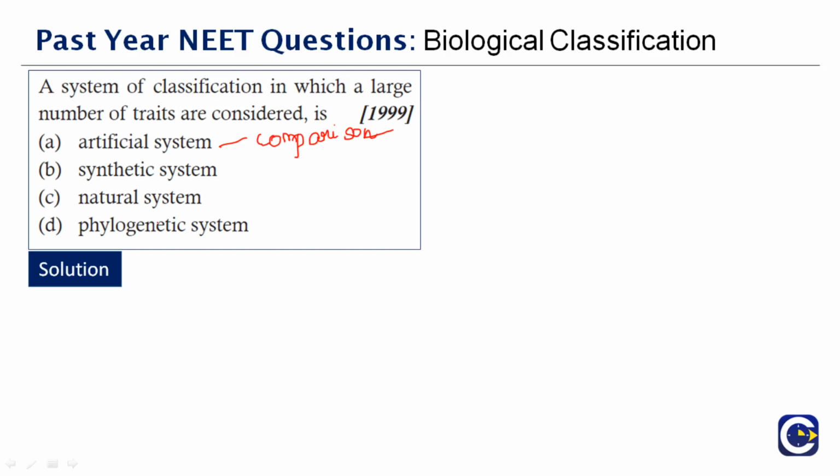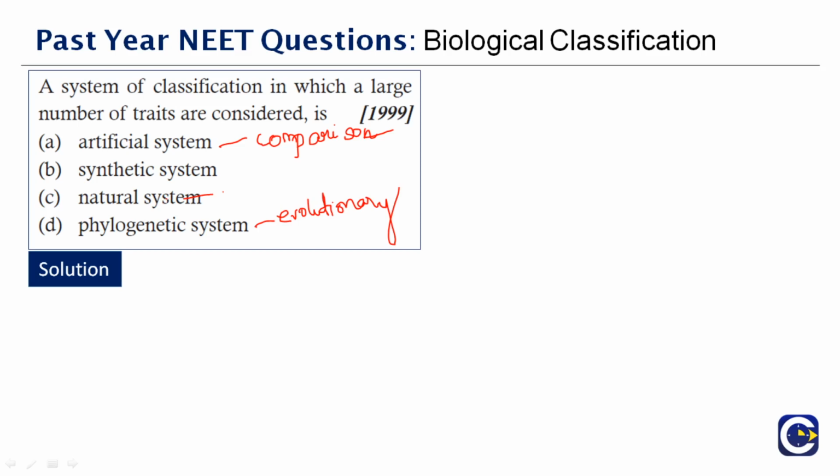A system based upon a large number of natural characters or traits in natural system of classification is called natural system. Phylogenetic system, it is a classification that talks about the evolutionary, the present, everything. So this is about evolution and all will account into it. What about synthetic classification? It is similar to that of artificial system, where 2 or 3 characters or more than 3 characters will be compared or synchronized, or they'll check the similarity among the organisms and they will classify.